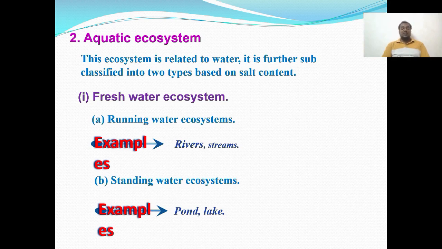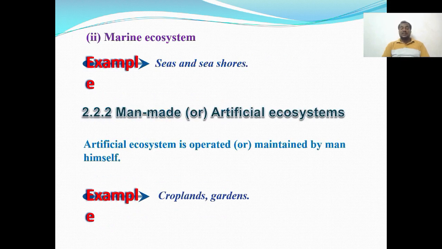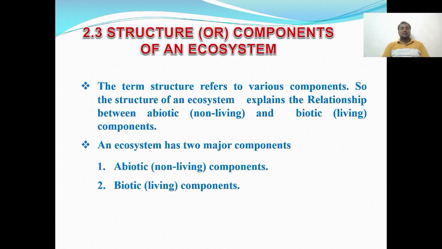The second is standing water ecosystem, like ponds and lakes. The second is the marine ecosystem, with examples of seas and sea shores. Then the man-made artificial ecosystems are maintained only by man, such as croplands and gardens.